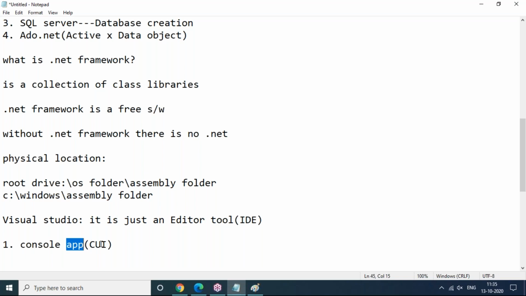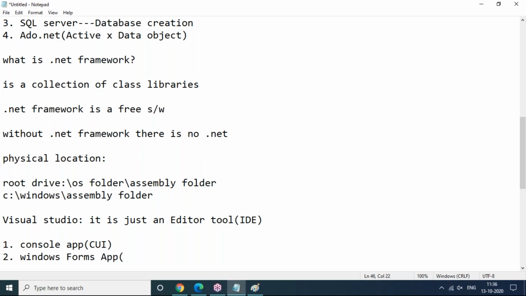Everything: loops, control statements, conditional statements, the arrays concept, and even object-oriented programming I'll cover in this console application. We'll spend the maximum time in console application with C#.NET, because I'll cover the entire object-oriented programming topic in console application only. And next, we can also develop Windows Forms applications using .NET.